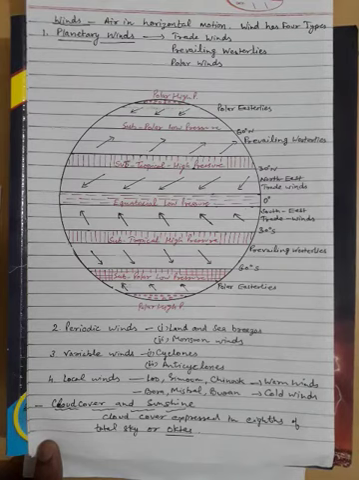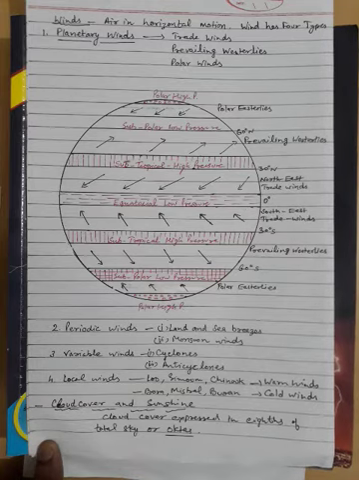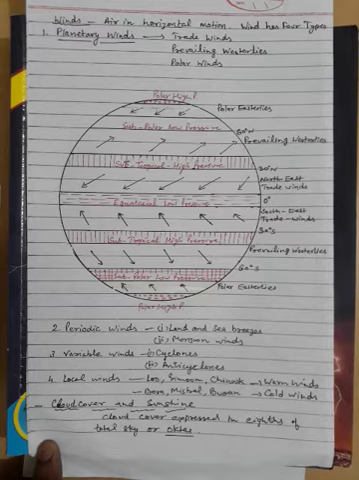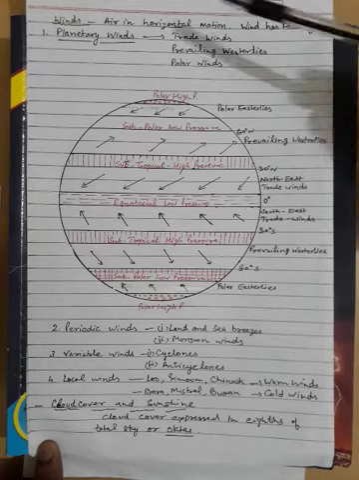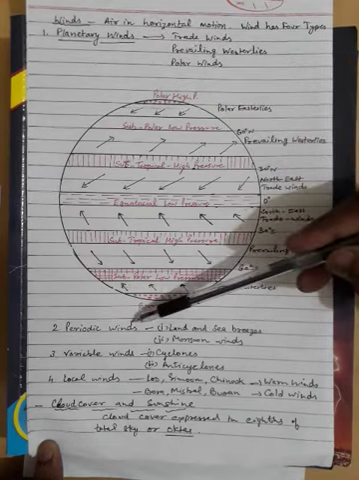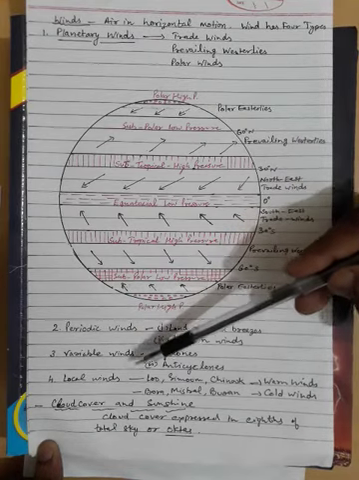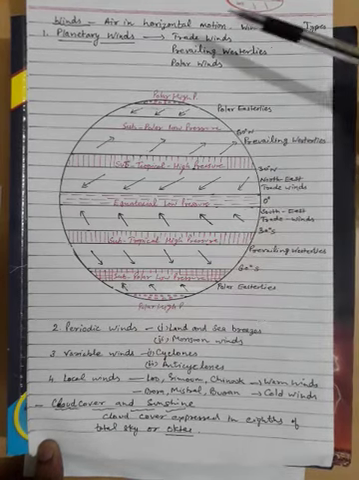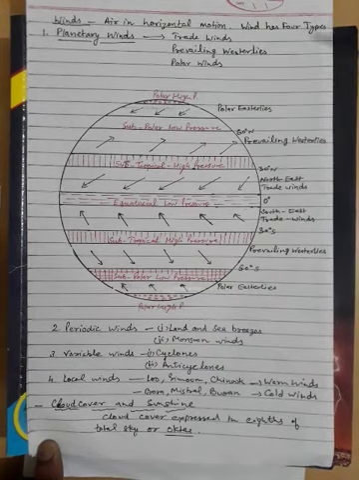When air is in horizontal motion, it is known as wind, and when air is in vertical motion, either ascending or descending, we call it air current. Wind has four types: planetary wind, periodic wind, variable wind, and local wind. First of all, we will discuss the planetary wind.